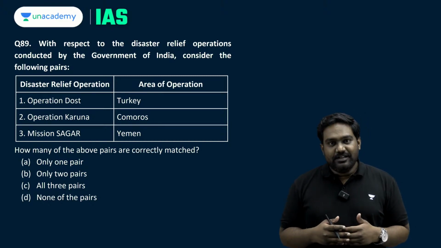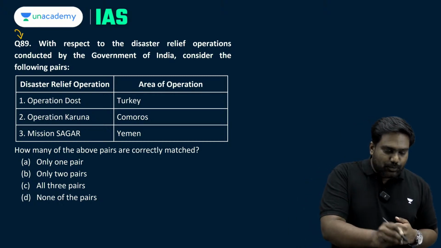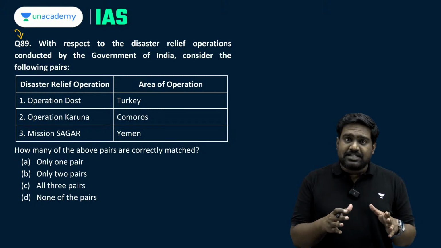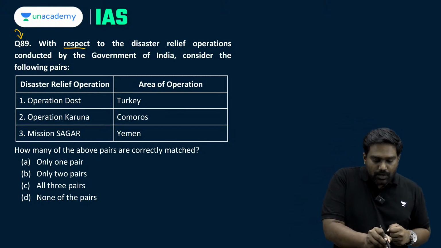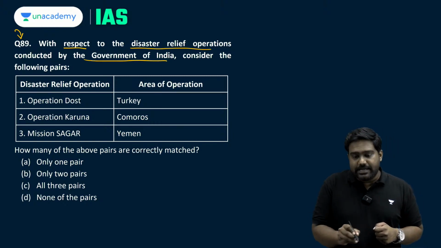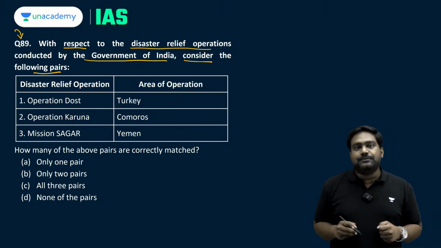Now let's look at the first question from IR, which was question number 89. This was a match the following type of question. With respect to the disaster relief operations conducted by the Government of India, consider the following pairs.